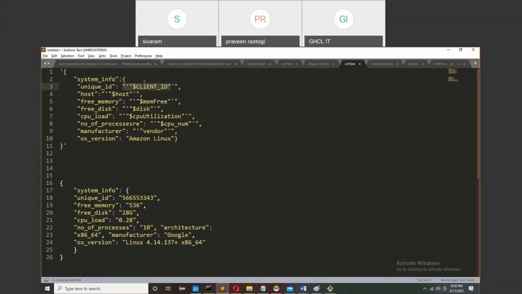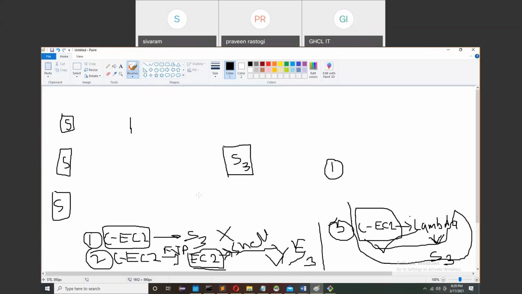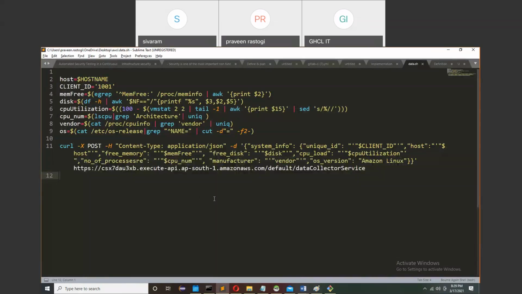So what exactly the value that it will be figured out will be placed here and sent to the server. Okay. So first you have to prepare the data this way. Is it clear? Yeah, clear. Okay. So first you have to prepare the data. Then my data is prepared now. Is it okay? Now the second part is how to send it to the server.